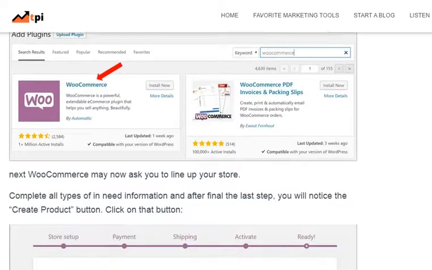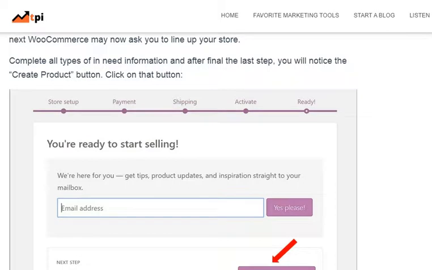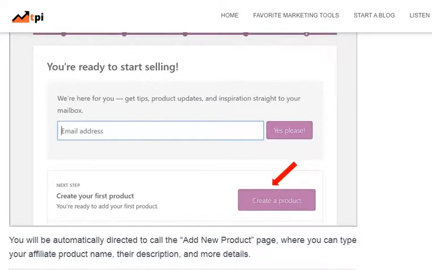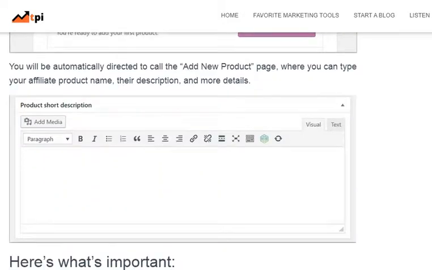Next, WooCommerce may now ask you to set up your store. Complete all the needed information, and after the final step, you will notice the create product button. Click on the button. You will be automatically directed to the add new product page, where you can type your affiliate product name, its description, and more details.